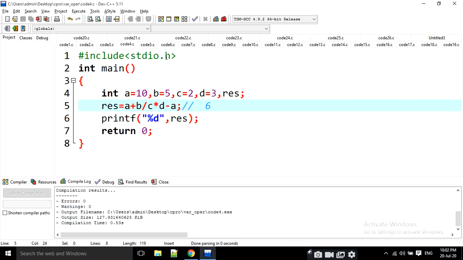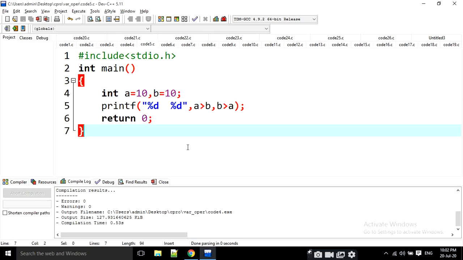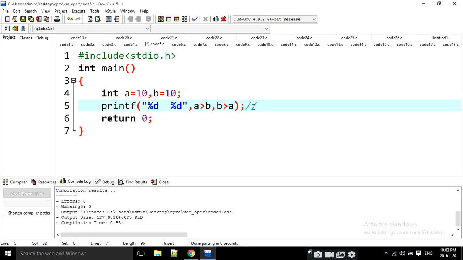Then moving into the fifth one. What is the output here? A is equal to 10, B is equal to 10, and the printf checks A is greater than B and B is greater than A. What is the output here? A greater than B means 10 greater than 10. Is it true? No, not at all. That means it is going to print 0.